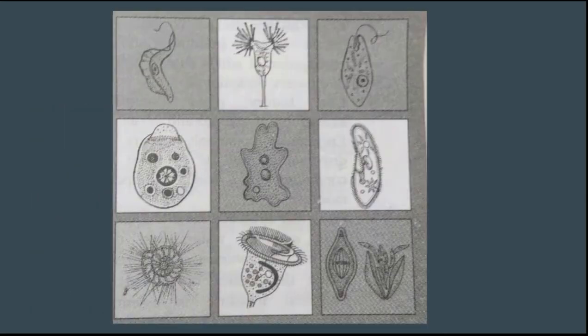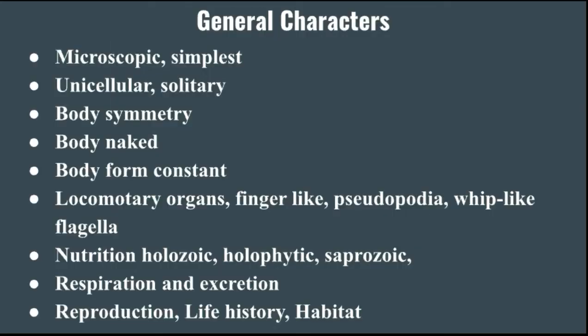And these are the photographs of various types of protozoans. So this is the general characteristics of protozoans. First is microscopic and simplest. Protozoans are microscopic as well as the simplest, unicellular and solitary.